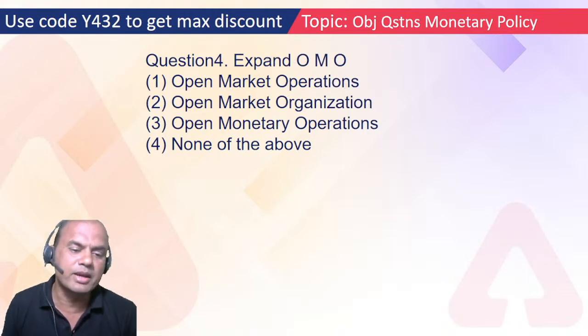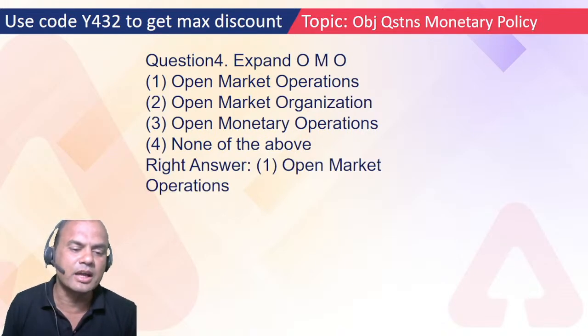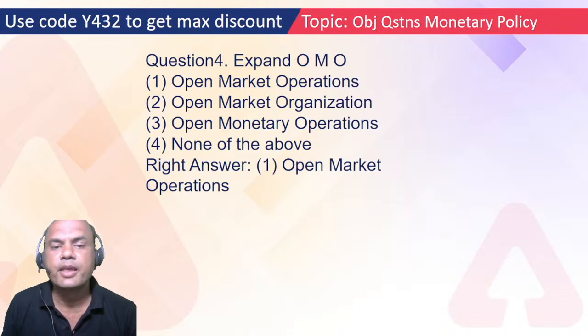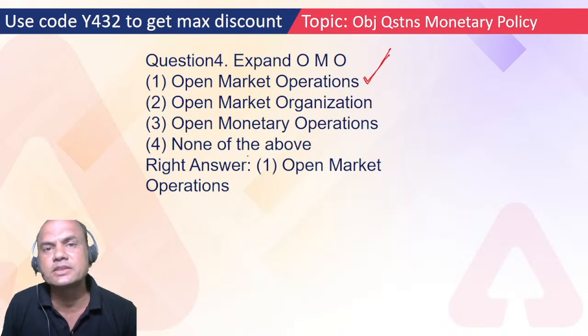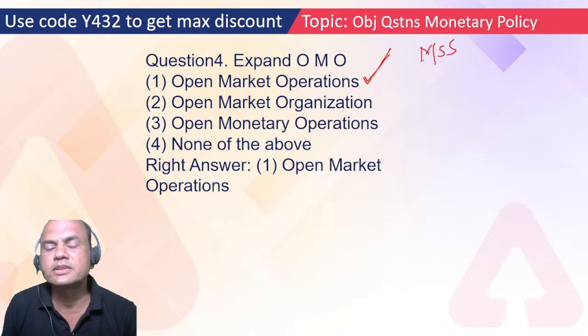Remember, I'll give you something extra also over here. Open market operations: RBI always controls the monetary policy using open market operations, mainly by OMO. In OMO, RBI buys and sells the bonds. And there is one more scheme or method which RBI follows, that is known as MSS, Market Stabilization Scheme.